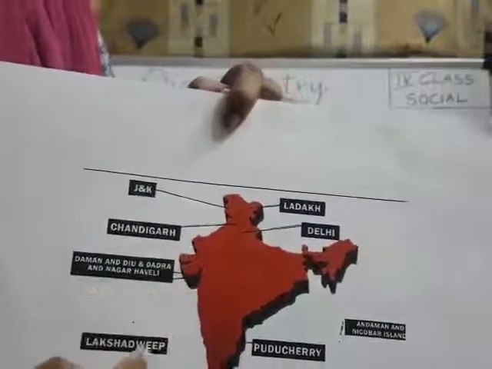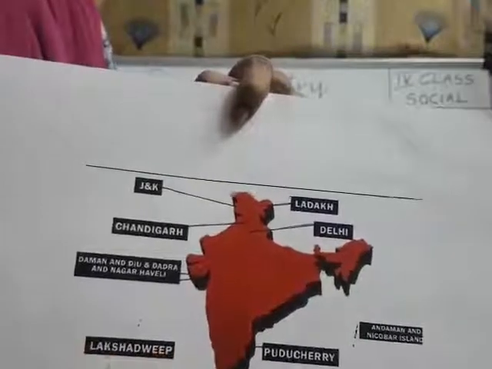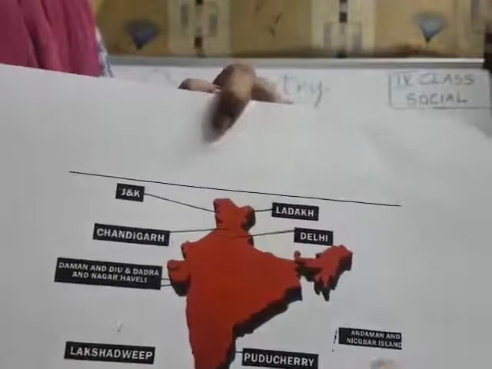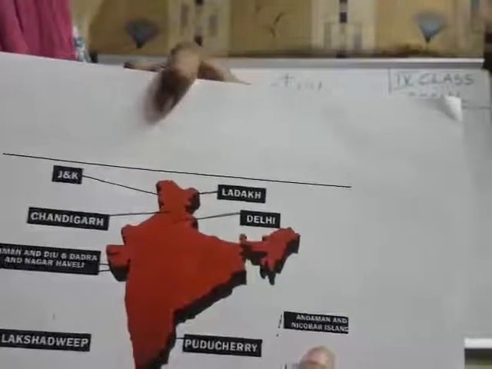Next we have islands: Lakshadweep Island, and Andaman and Nicobar is also an island, understood? These two are islands.